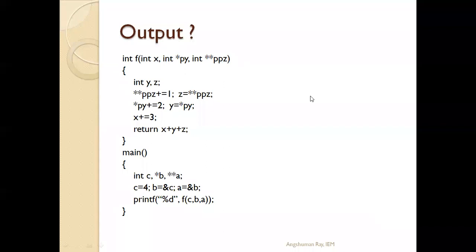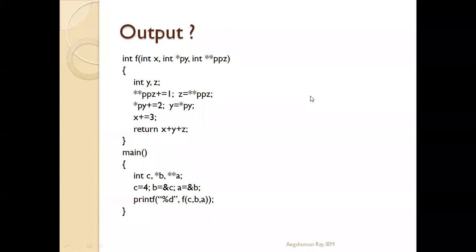In the program we have two parts. One is main, another is the function f. This function f is called through the main function. Now in the main function it is declared: int c, star b, double star a. That means we have declared a variable c of integer type, then b, a pointer to an integer, and a, a double pointer to an integer.